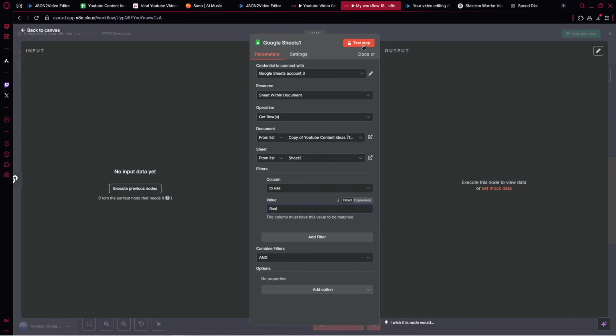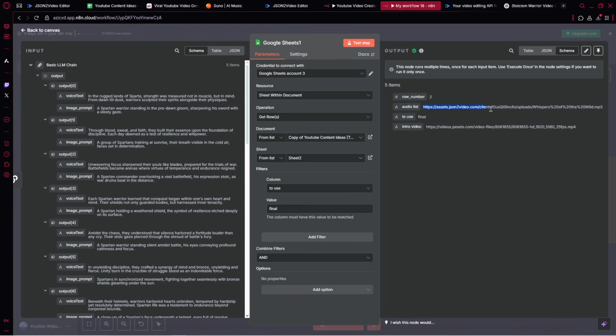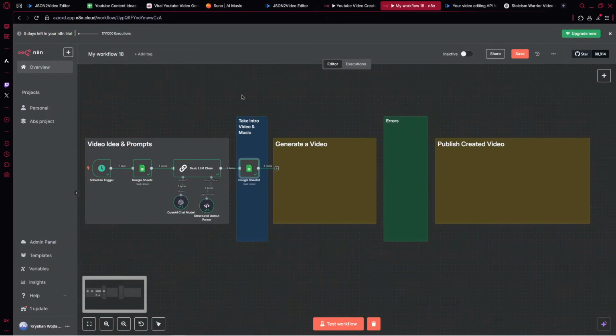We can go ahead and we can test the step right here. So wait a while and see if that works. So at the right side, you should get the output, which is executed. So let's wait a while. After it's done, you can notice we've got our audio URL and here intro video URL, so it works. And now we go to the actual part to generate a video.